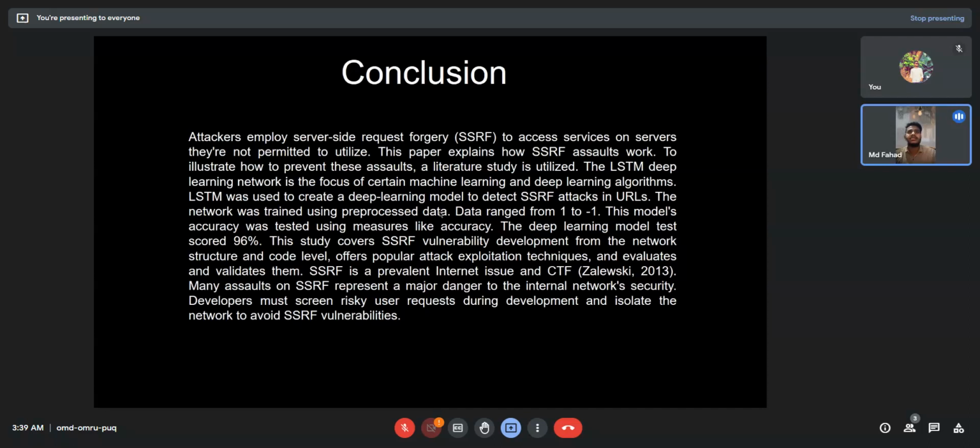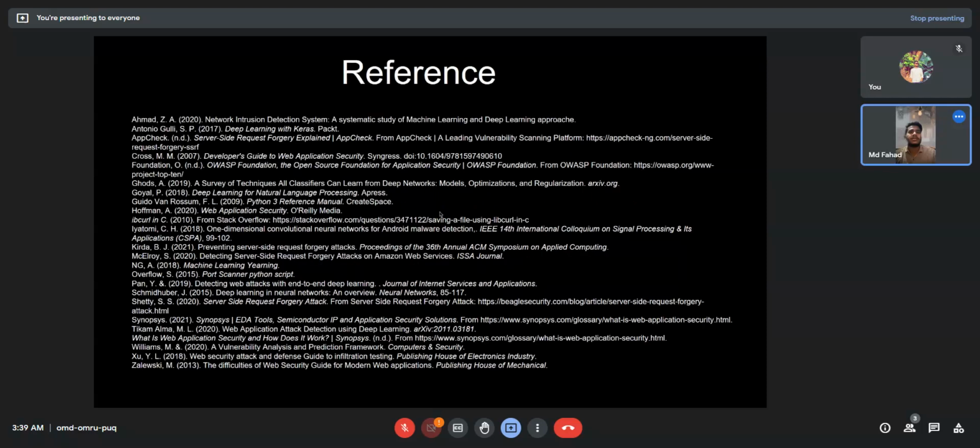The LSTM deep learning network is the focus of the deep learning algorithm. The network is trained by processing data that range from 1 to -1, and the model accuracy rate is measured. The deep learning model test score is 96%. They study SSRF vulnerability development from the network structure and code level. This is all of my reference.